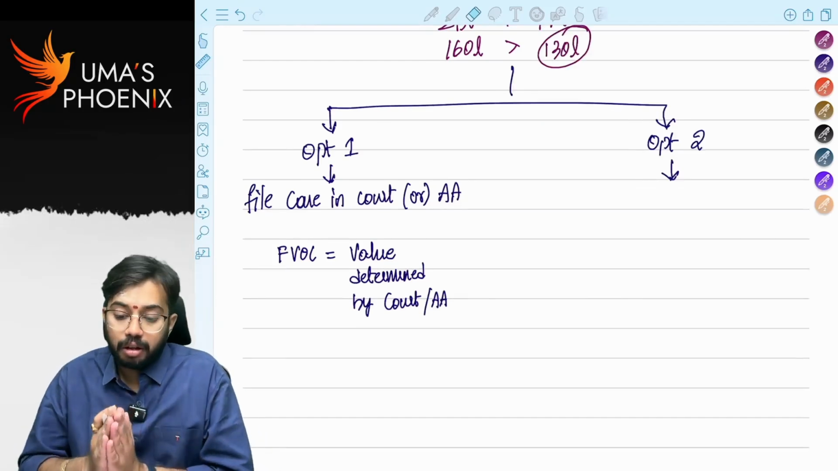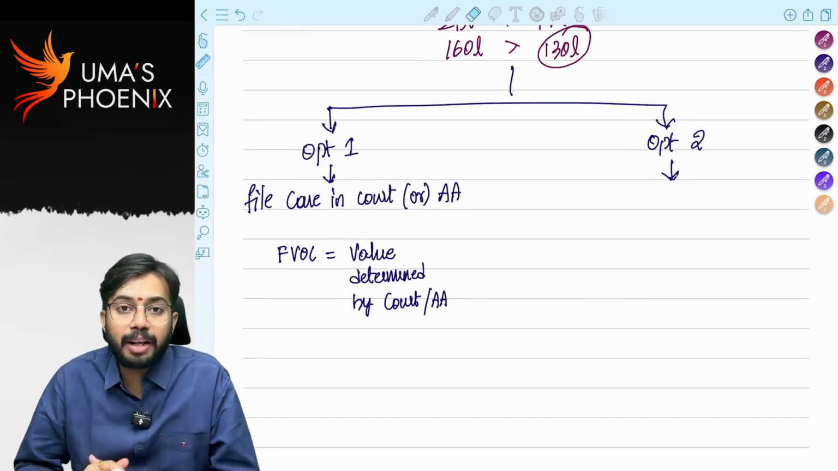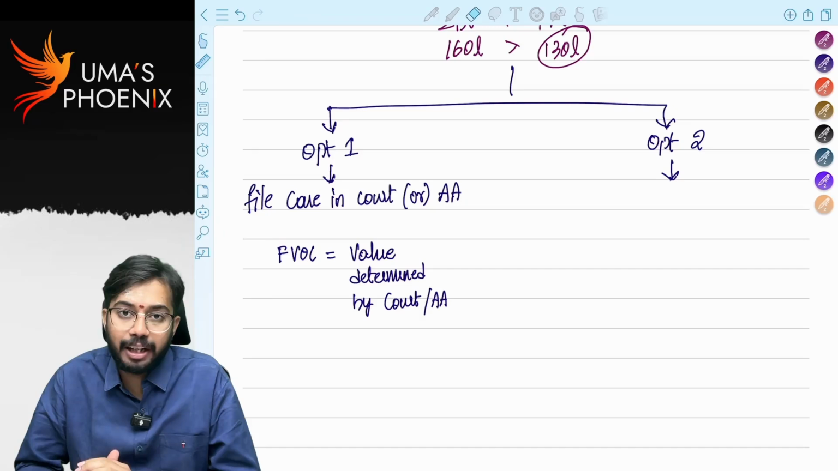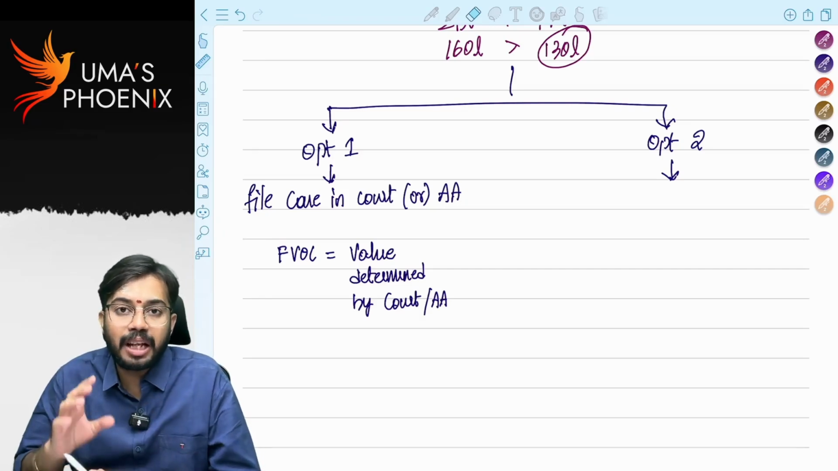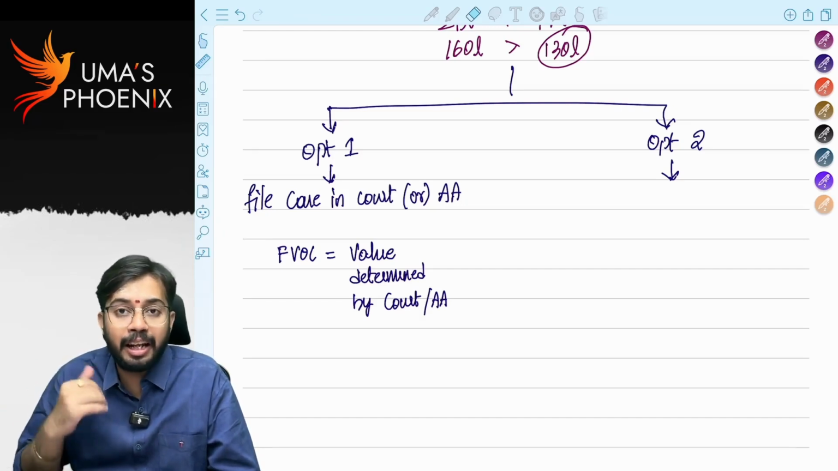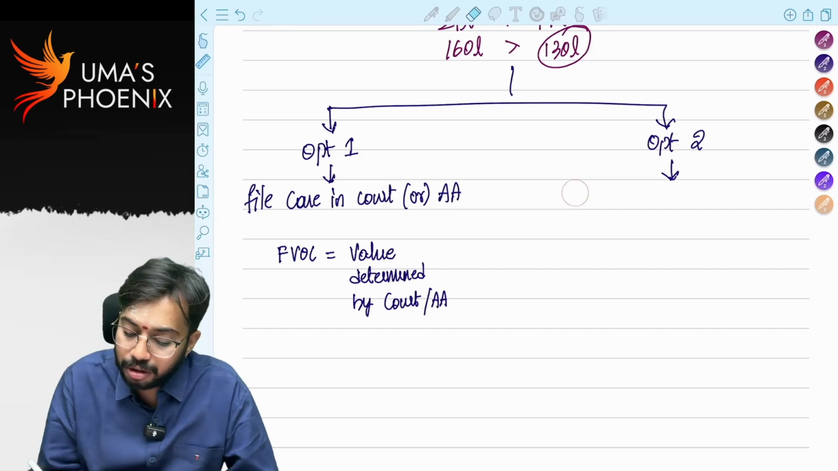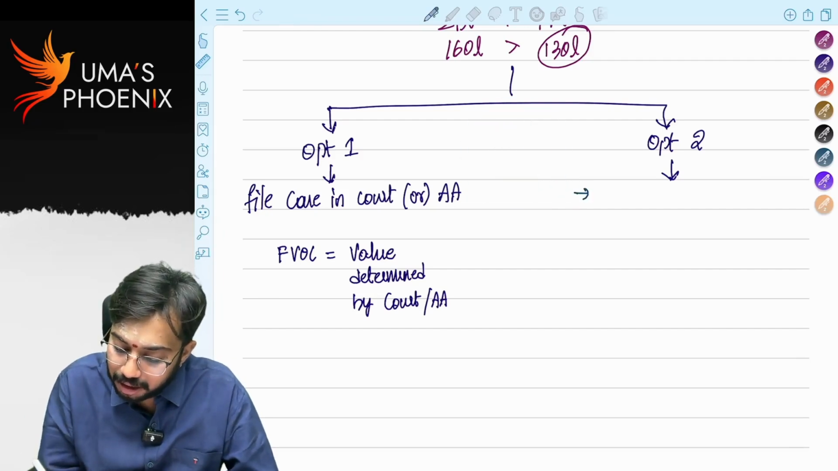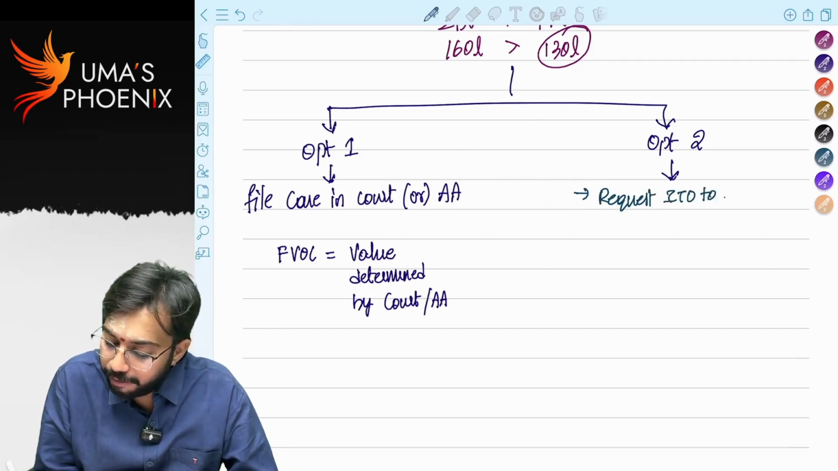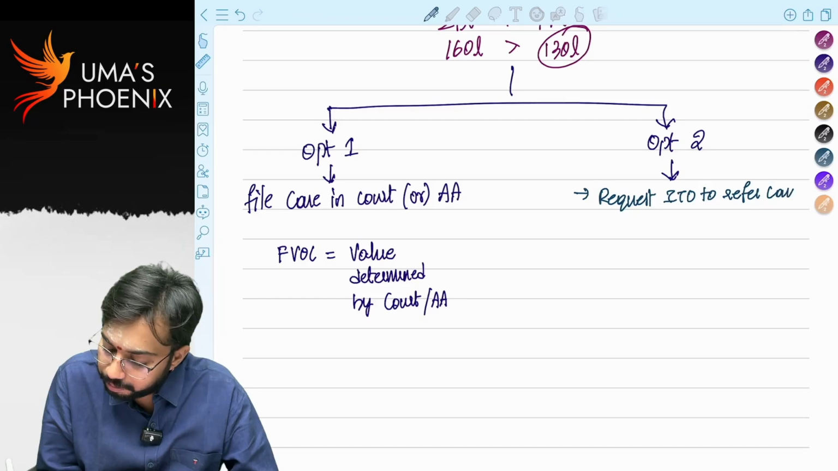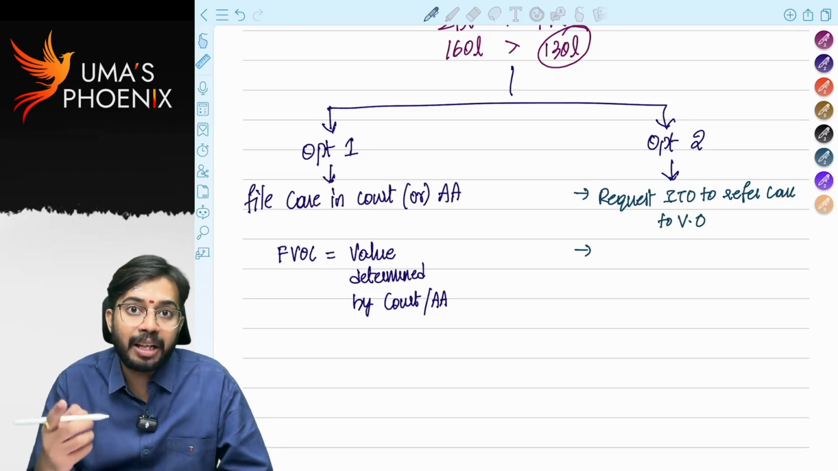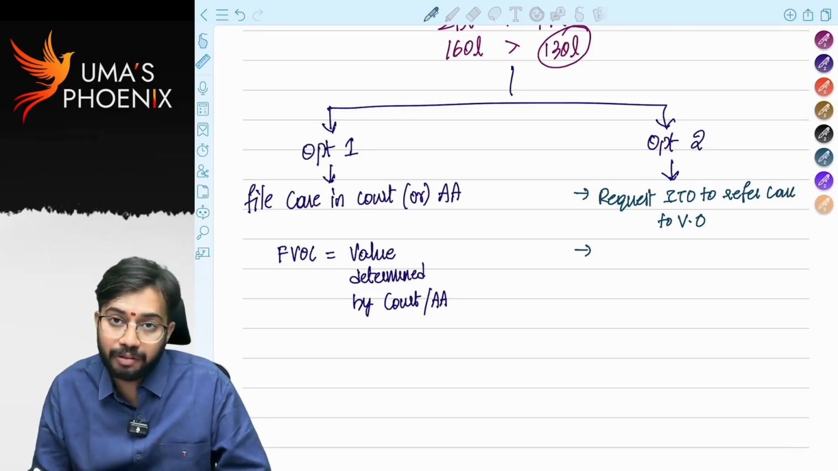Option 2, SSC can request the income tax officer to refer the case to the valuation officer for the purpose of valuation. The income tax officer will refer the case to the valuation officer if SSC does not file a case in any court or appellate authority. So option 2 is to request the ITO to refer the case to the valuation officer. Then the valuation officer will determine the fair market value of the property.